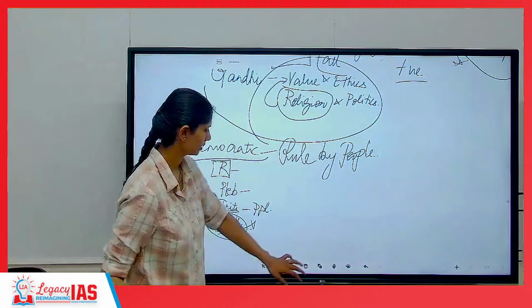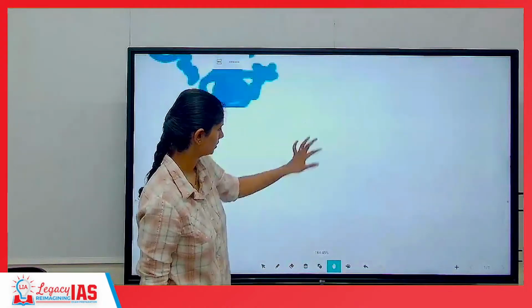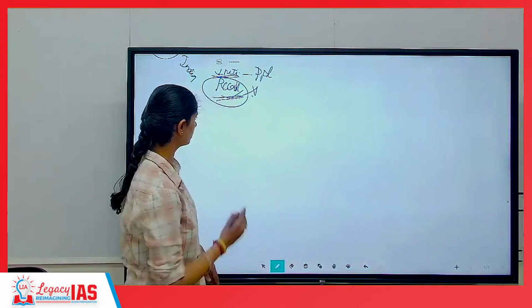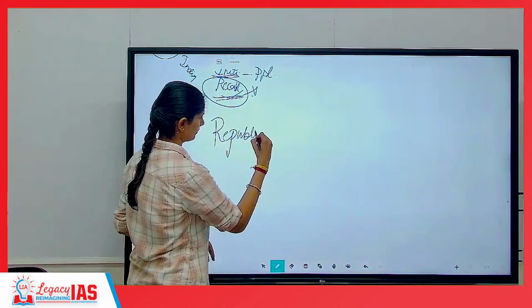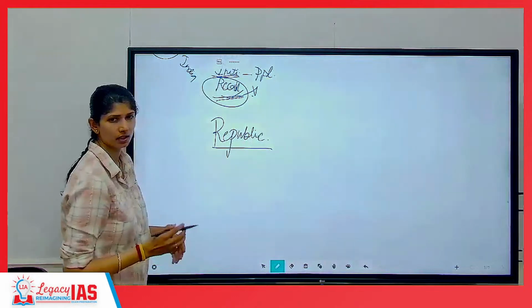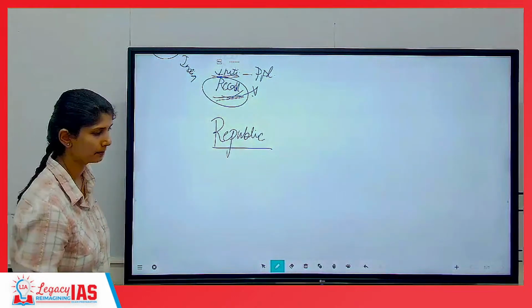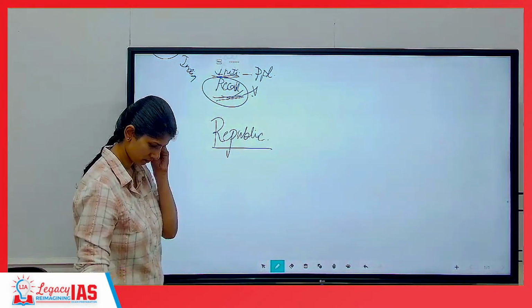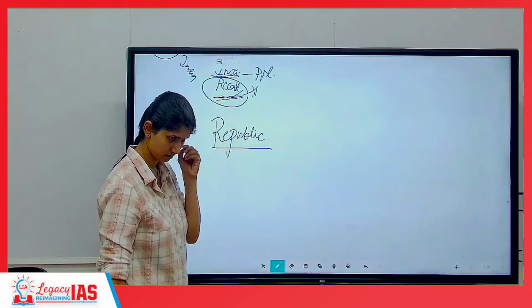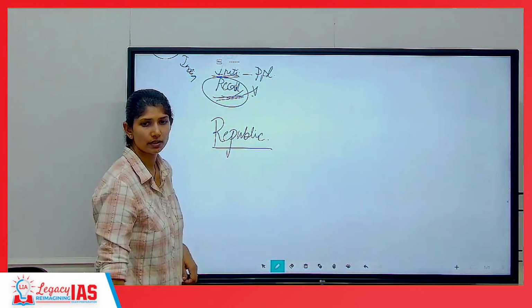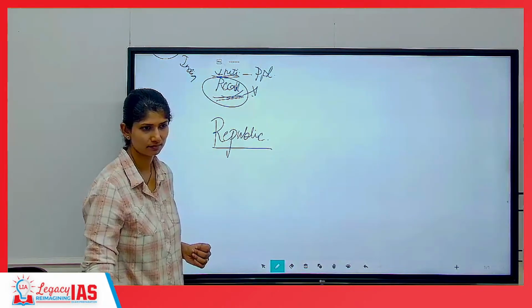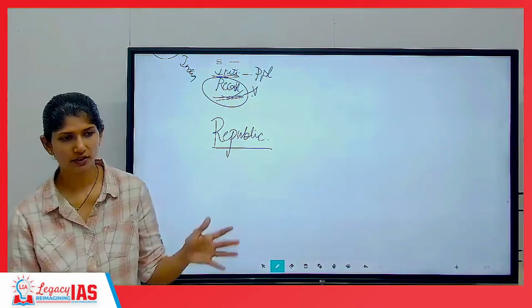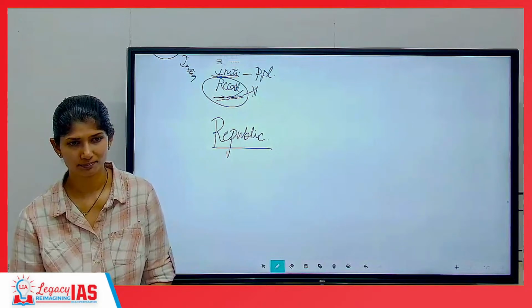So this is democratic. The last nature is republic. The opposite of a republic is monarchy. Straight contrast of republic is monarchy.